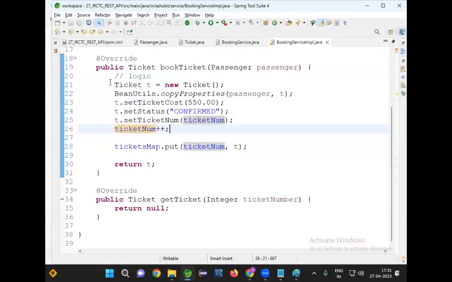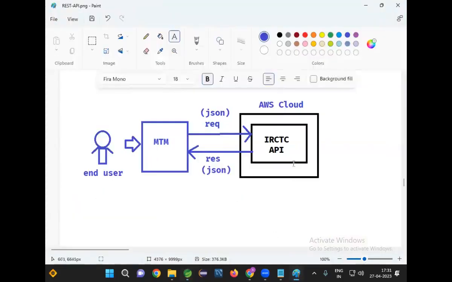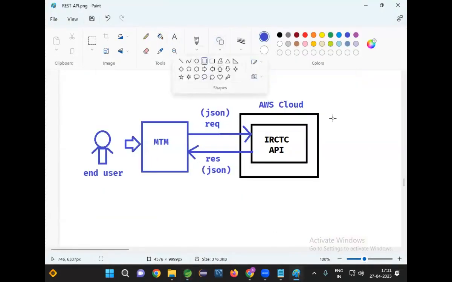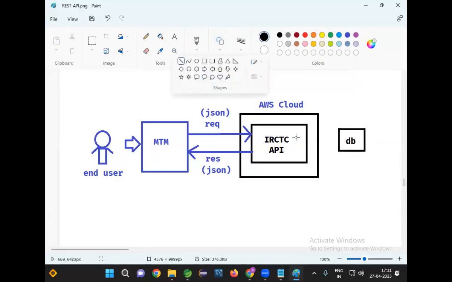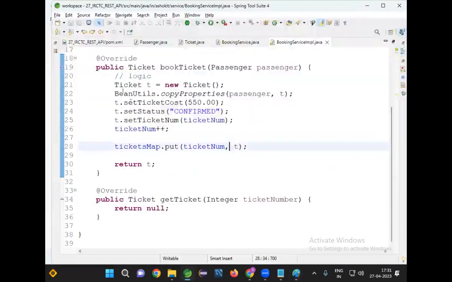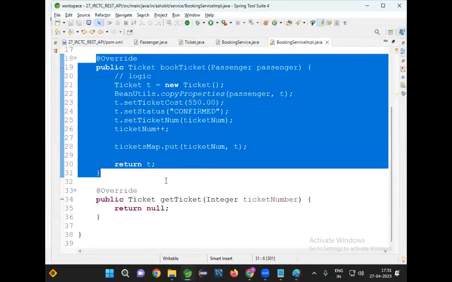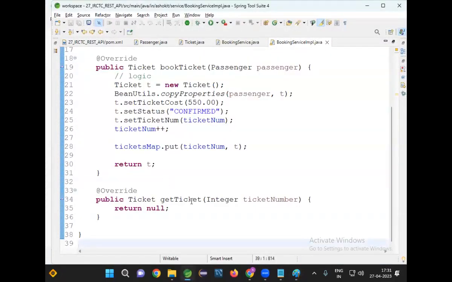Before sending the ticket, I need to maintain my tickets in the database, right? Tomorrow they will come and ask me, where is my ticket? So for that, we need to store that ticket data. In real time, it will be stored in the database. But where am I storing now? I'm storing in the map. Now consider the map is our database. Map is our database now. Ticket I'm storing in the map. Perfect.